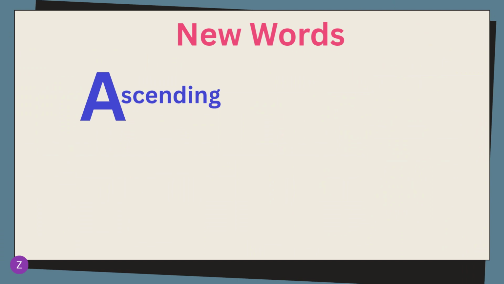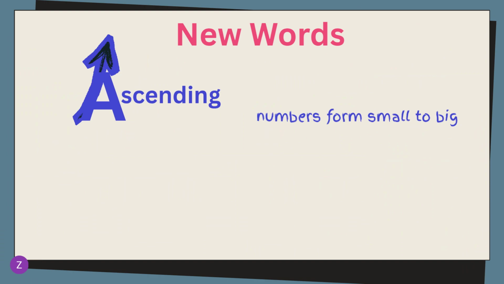So ascending, when you make a capital A, you first go up with your line and then down on the other side. So you must imagine the arrow going from the bottom to the top. Ascending, therefore, will then be numbers from small to big.